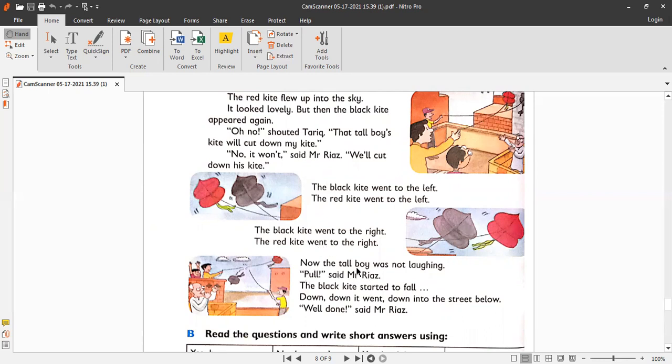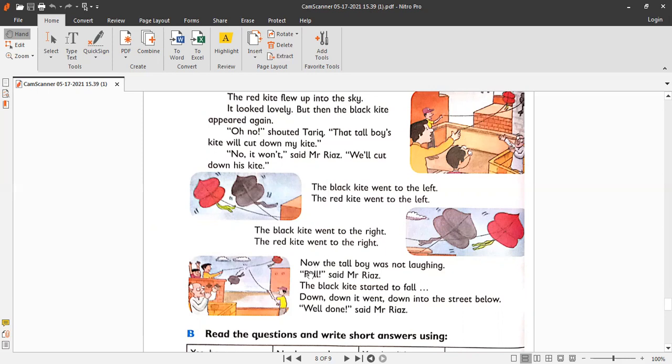Now the tall boy: tall is an adjective and boy is a noun. When the word comes before the noun and it's describing the noun, that the boy is tall, it's an adjective. Tall is an adjective and black is an adjective because it's describing the kite. The kite is red, so red and black here are adjectives.